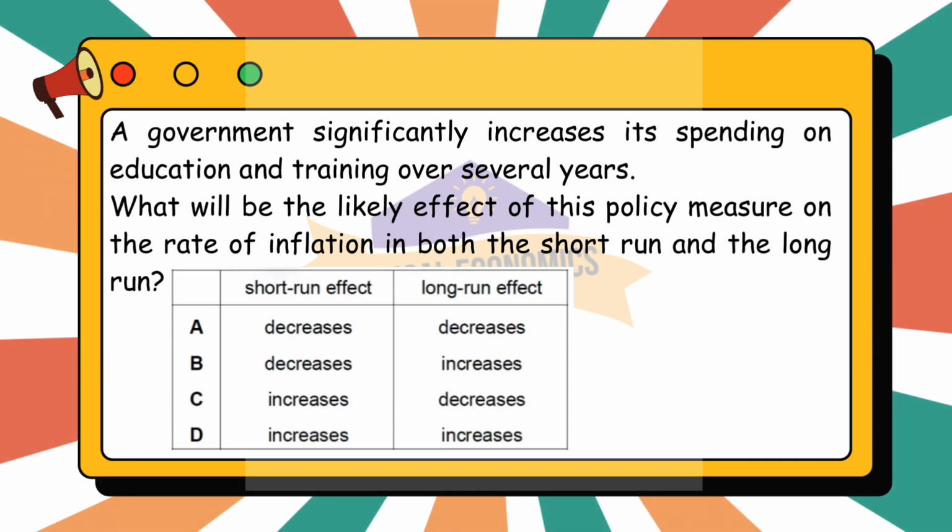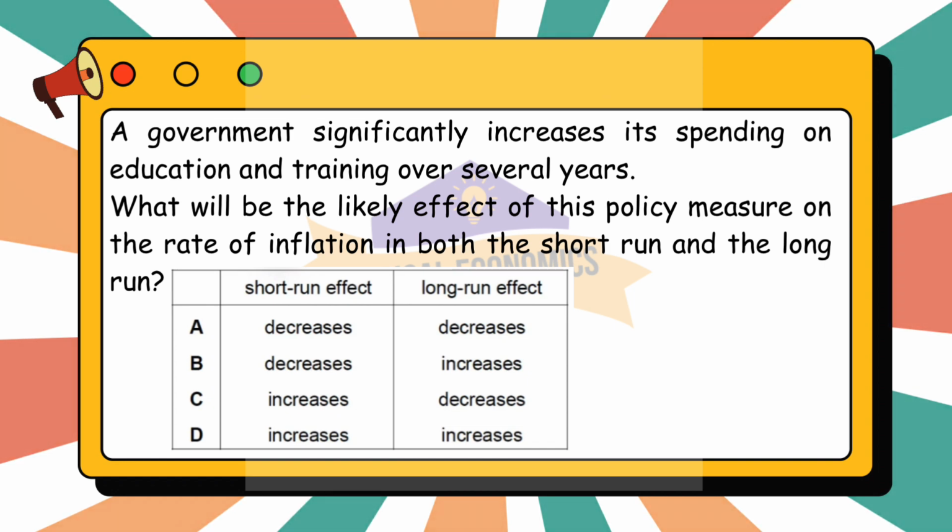This increased spending can have a demand pull effect, potentially leading to higher inflation in the short run as overall demand increases before any productivity gains are realized. For the long-run effect, in the long run, education and training investments improve the skills and productivity of the workforce. A more productive labor force can produce goods and services more efficiently, which tends to increase the economy's productive capacity.